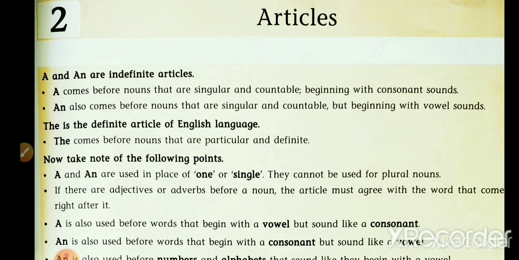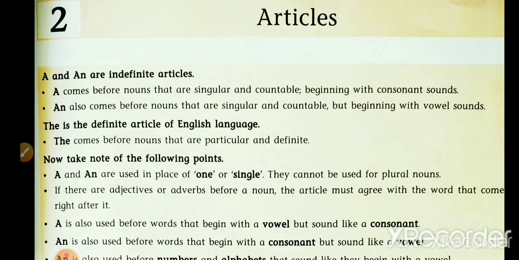First of all, I read as you shown on screen. A and an are indefinite articles. Where we have to put a or an article, first of all we have to understand about it. A comes before nouns that are singular and countable and beginning with consonant sounds. We can put a articles before singular and countable nouns.